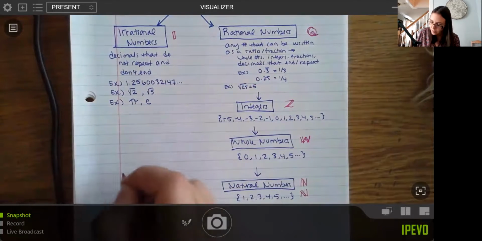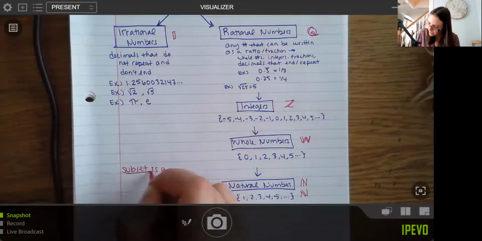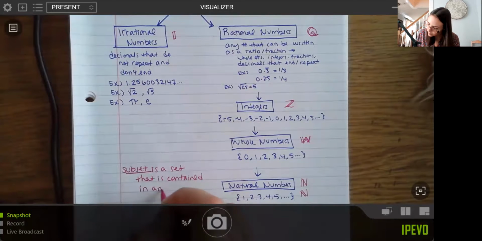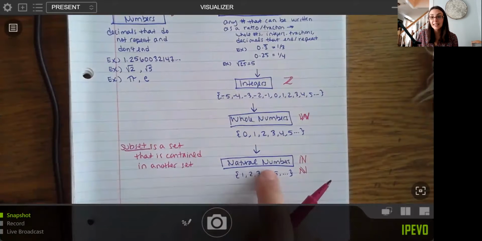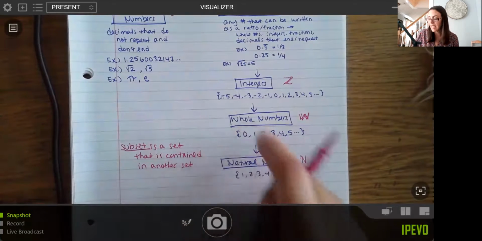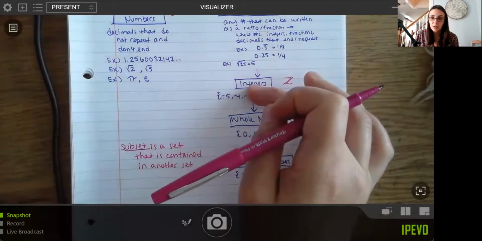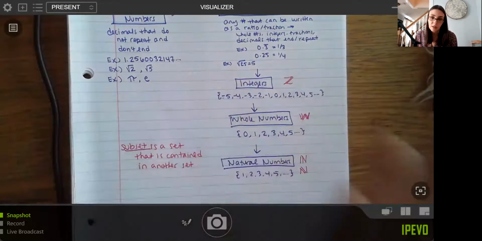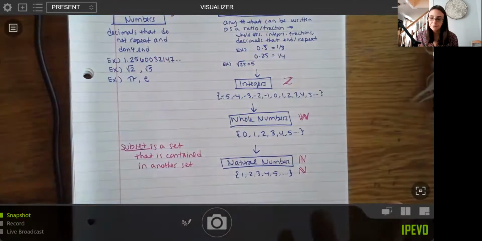So as a side note, a subset is a set that is contained in another set. For instance, the natural numbers is a subset of the whole numbers because it's contained in the whole numbers. They're all included. And then the whole numbers are a subset of the integers, right? Because all the whole numbers are included in the integers. The natural numbers are also a subset of the integers. So these are all subsets really of each other. And all of these are subsets of the real numbers.